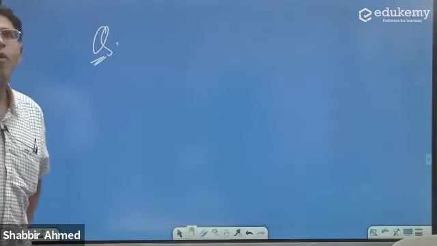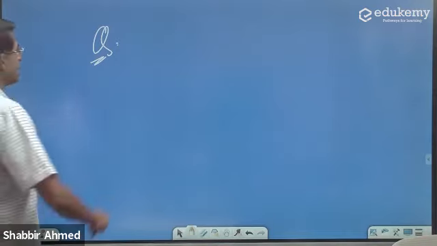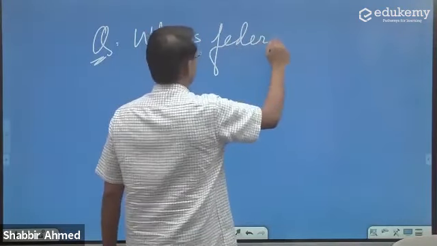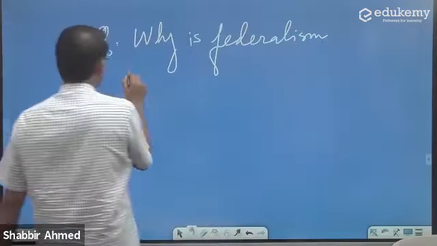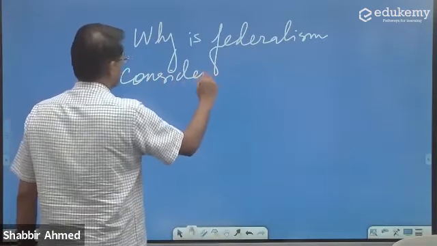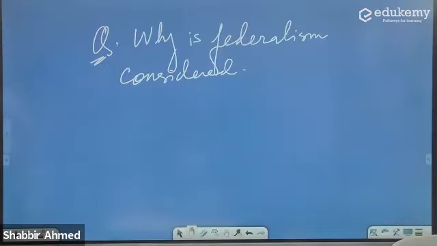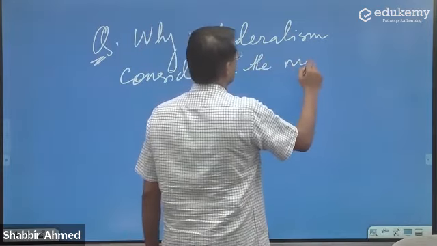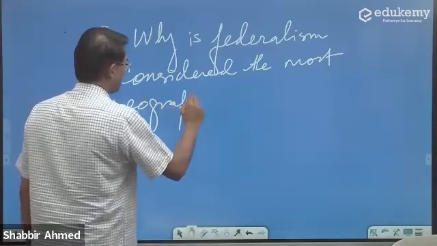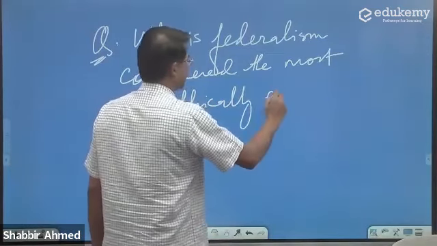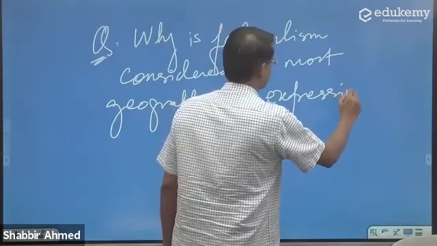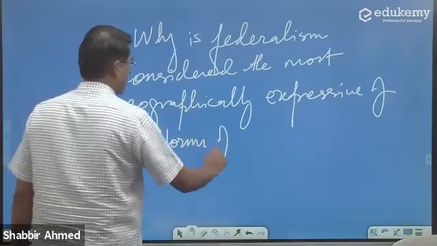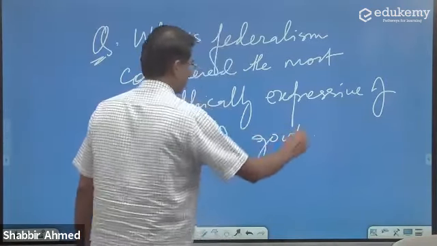Next question is, why is federalism considered the most geographically expressive of all forms of government?